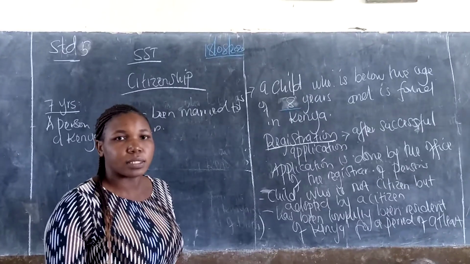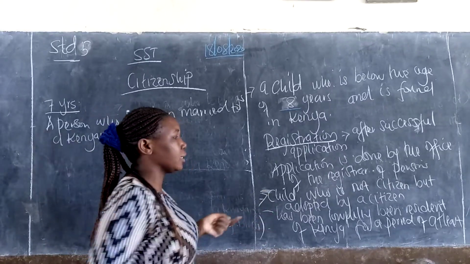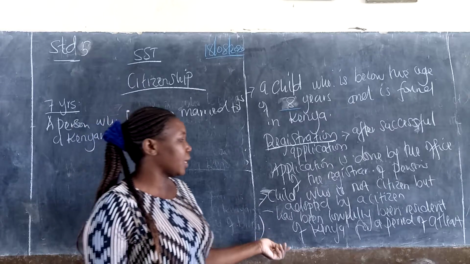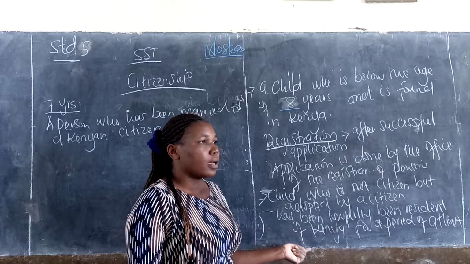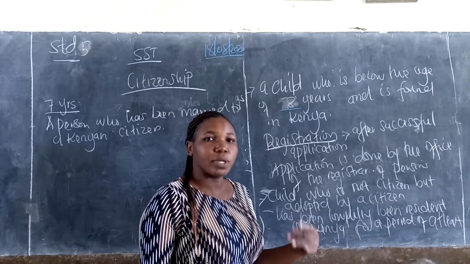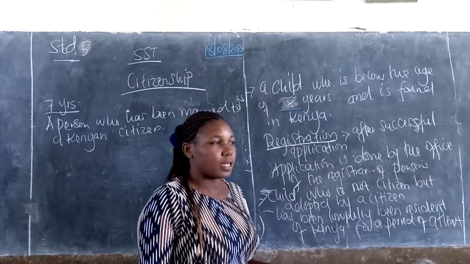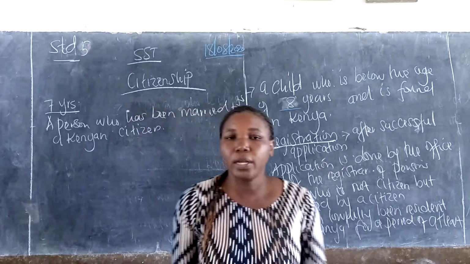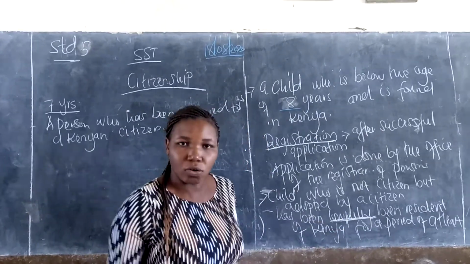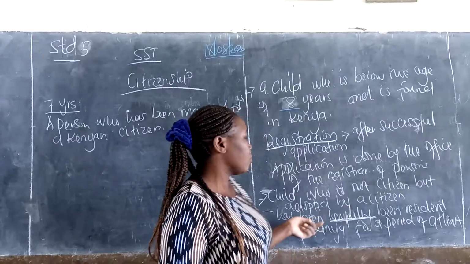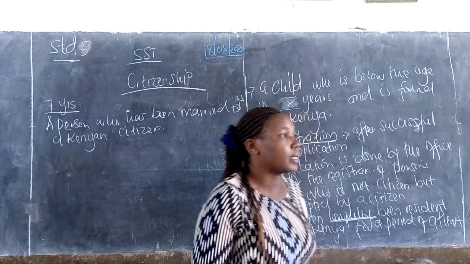And how do I register? Who is to register? Not everybody goes to register. Here, adopting a child by a Kenyan citizen, and one who has lawfully been resident of Kenya. You have not done any mistake. You have been a very peacemaking person. A gangster cannot be registered. If you are a criminal, you cannot be registered. That is why I say lawfully. You have been obeying the laws of the country. You can register after a period of at least 7 years to be a Kenyan citizen.